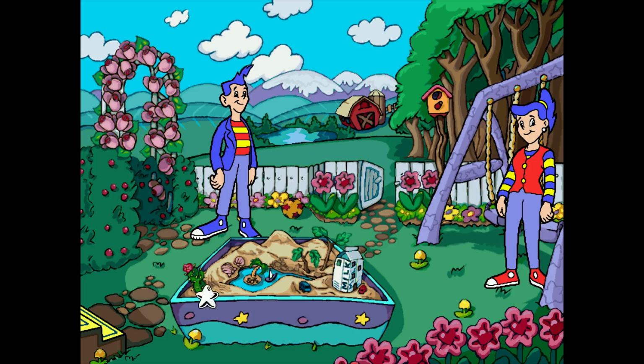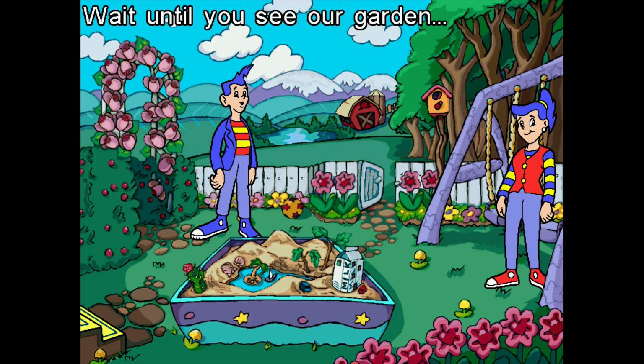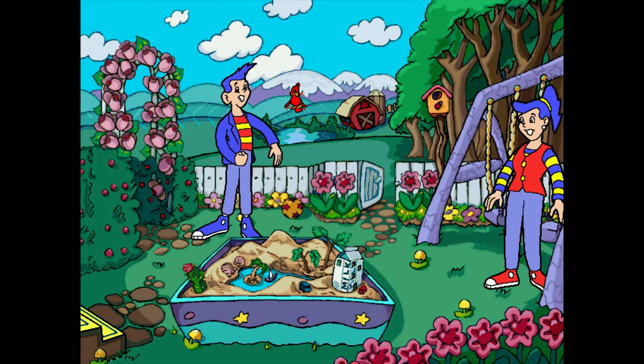Let's see, we've got one here, and they're tapping their feet impatiently. That's no way to teach a child to have patience. And if it's one thing a kindergartner needs, it would be patience. Wait until you see our garden. It's amazing.